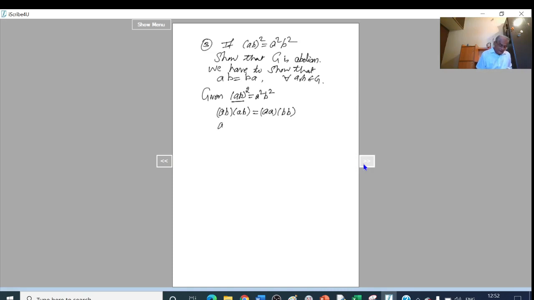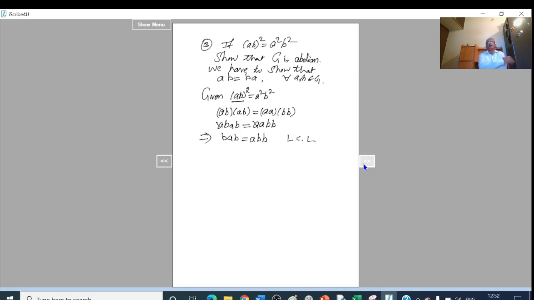So that is here abab is equal to aabb, and this implies bab is equal to abb because of left cancellation law.